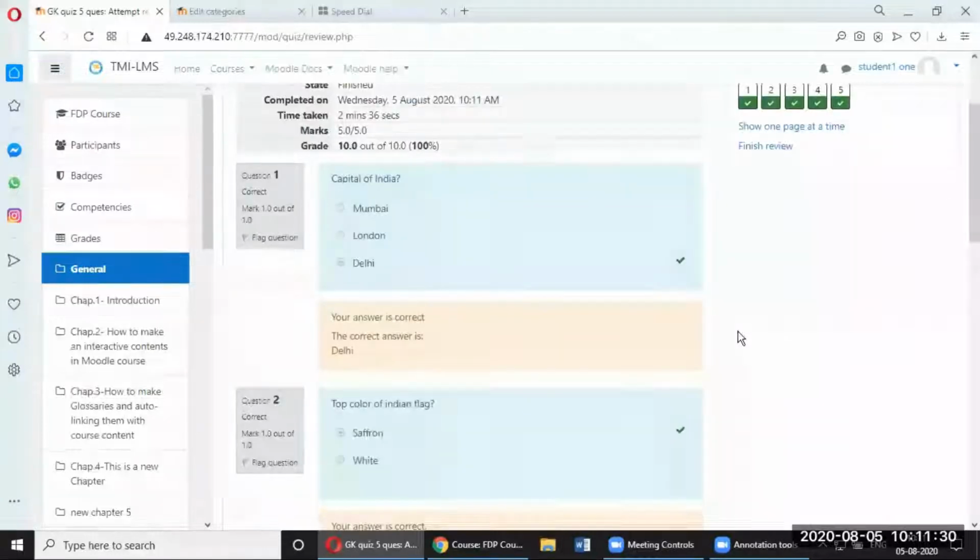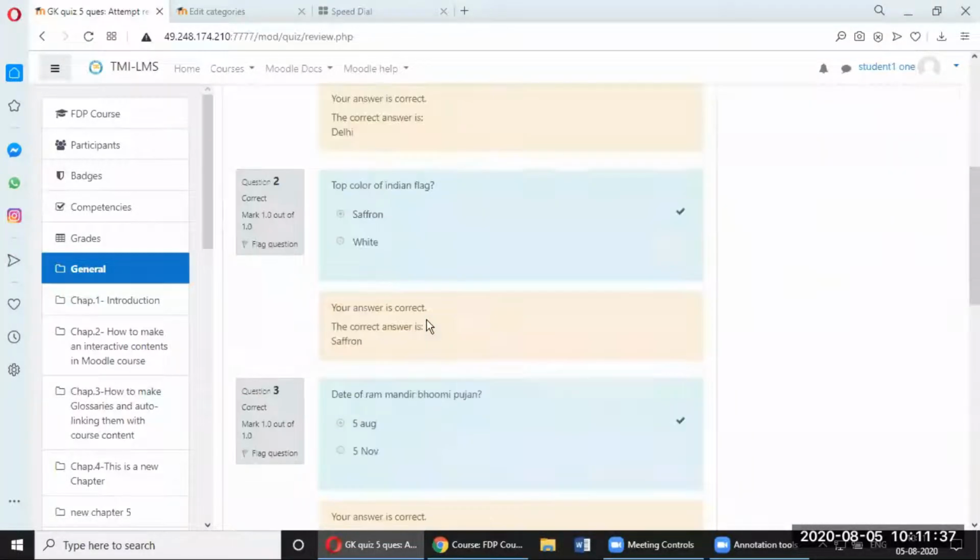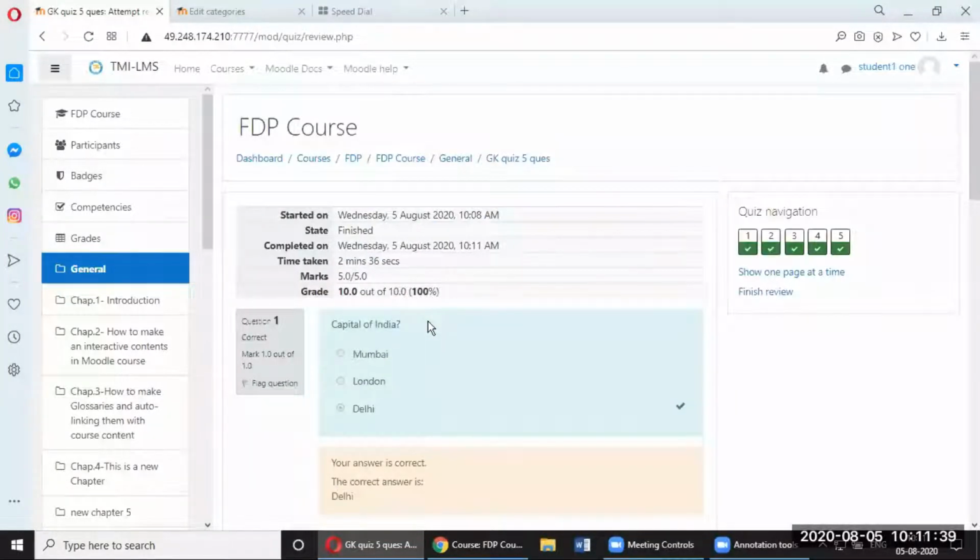Your answer is correct. Your answer is correct. So then it will show the student which answer is correct. If we want, we can put off this option. Otherwise, he can see which answer is correct or wrong. There are pluses and minuses of showing it and not showing it, so that can always be debated. Currently, it is set to show the review. Once you are done, you have to click on finish review on the right hand side, over here.